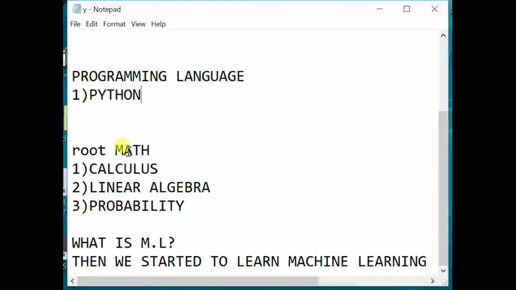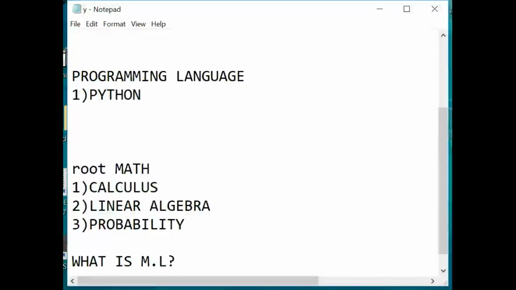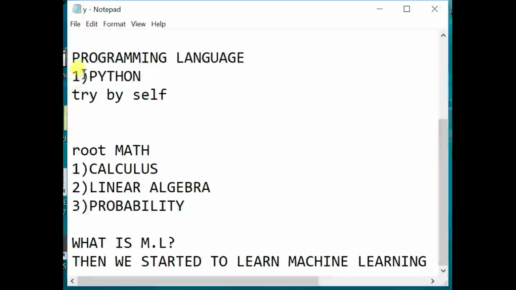I know this is very easy in TensorFlow or Keras, but do not use them first when you are learning, because if you don't build it yourself first, then you can't understand. If you try on yourself, then you can use TensorFlow when you are an expert and know all of this. If you know C++ or anything else, that's probably good, not bad. You don't have to use Python, but Python is good for machine learning.